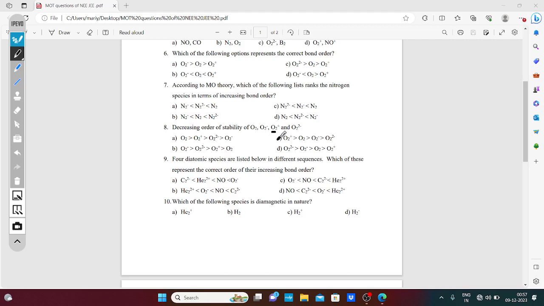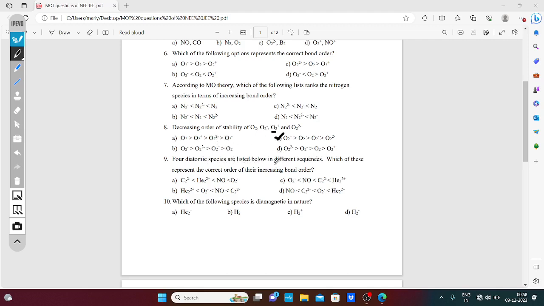So O2 plus is 2.5, because bond order is directly proportional to stability. Next O2 is 2, then 1.5, then 1. The rest of the answers are given randomly, not in proper order.